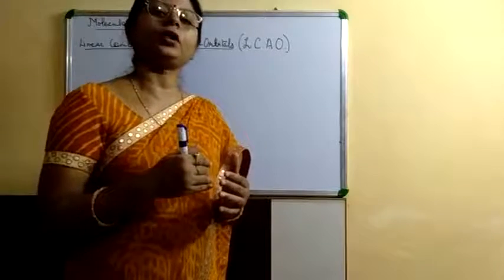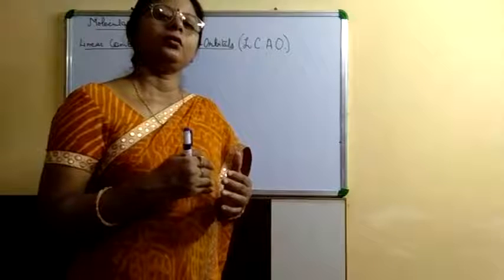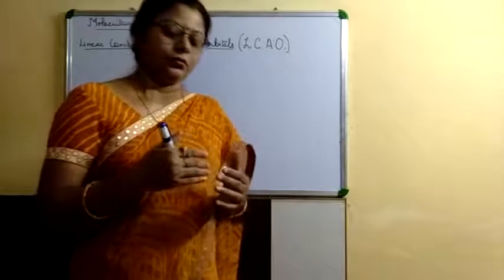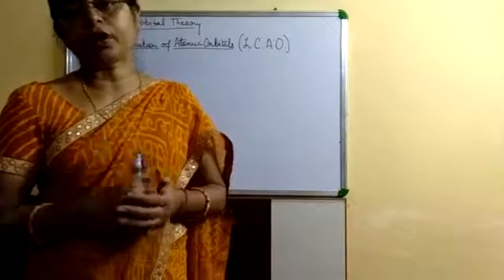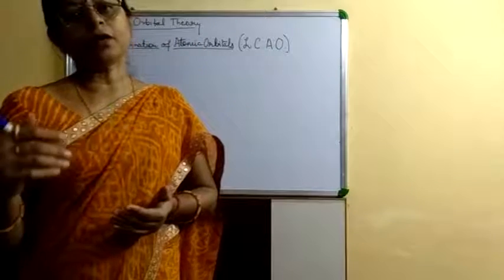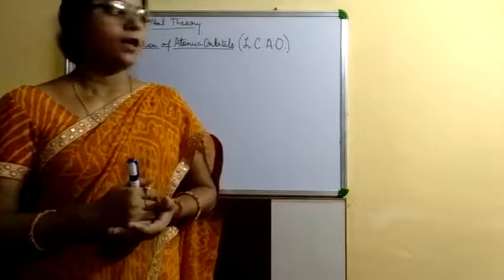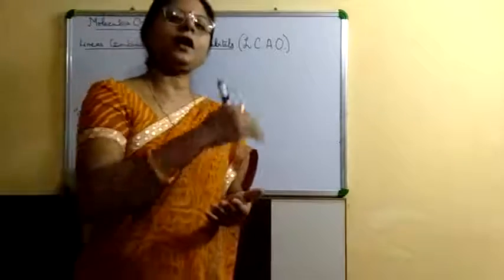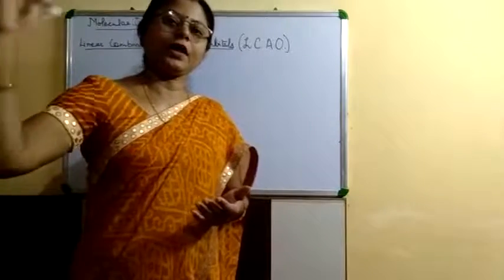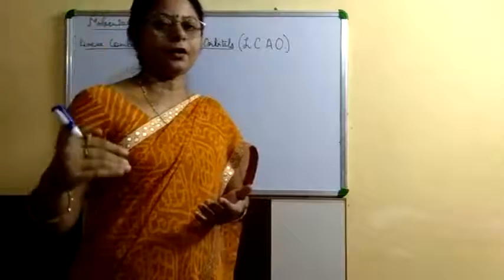According to the molecular orbital theory, atomic orbitals are electron waves, meaning they are like waves having crest and trough.